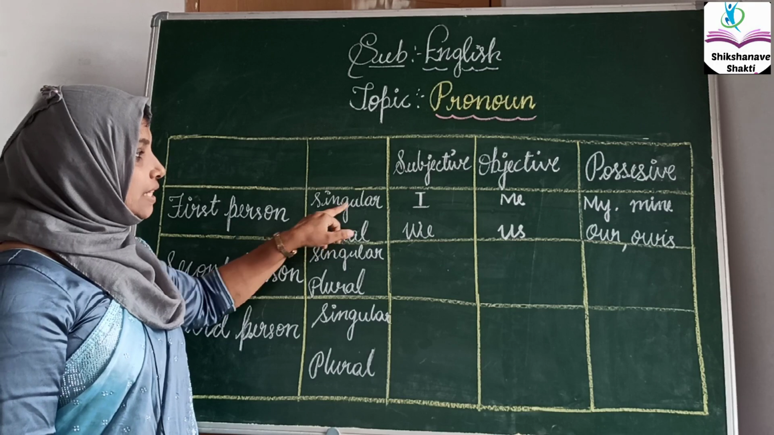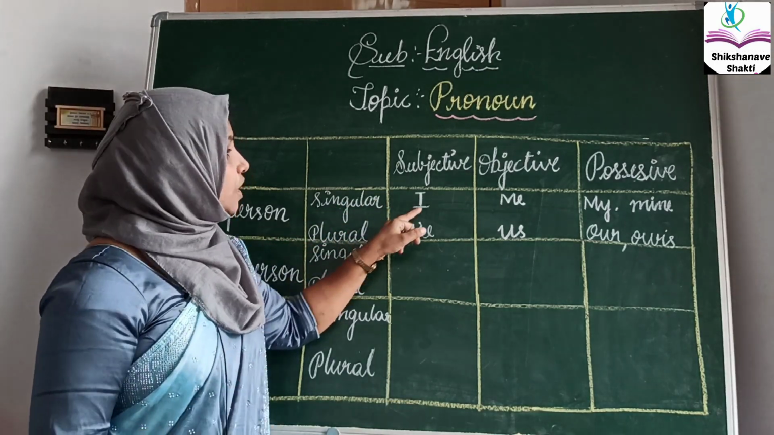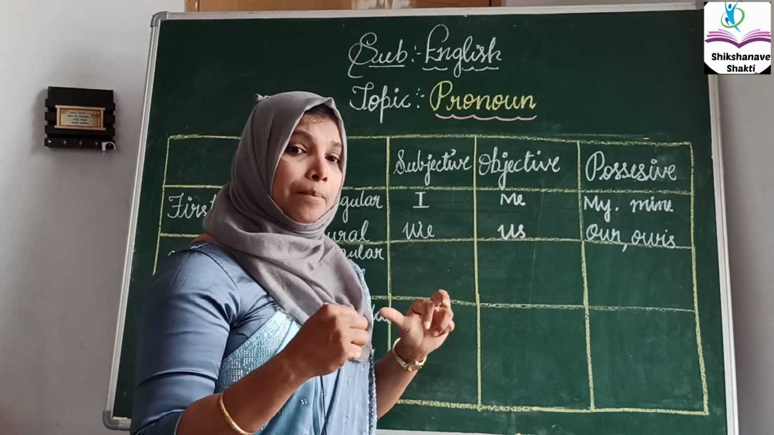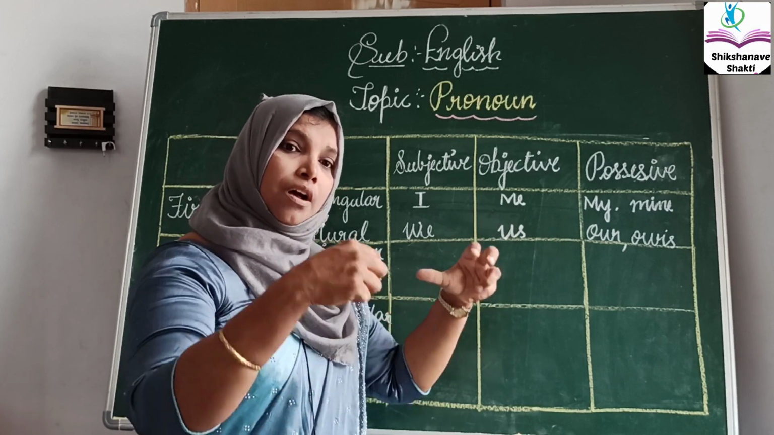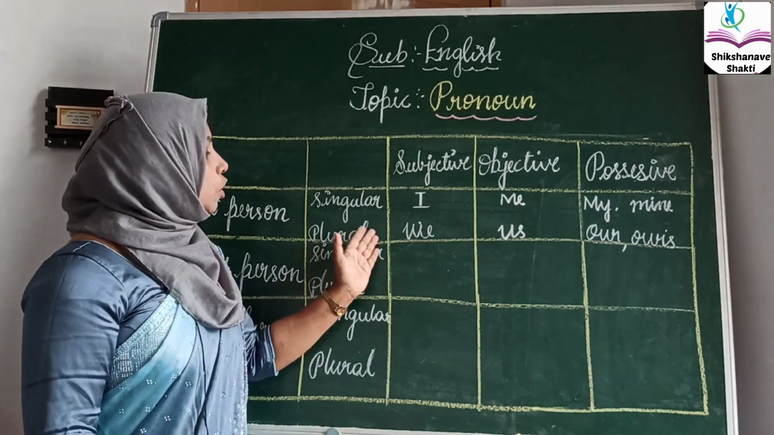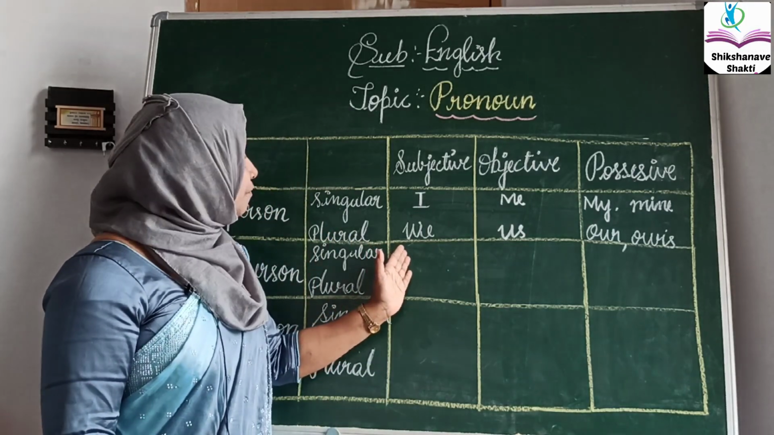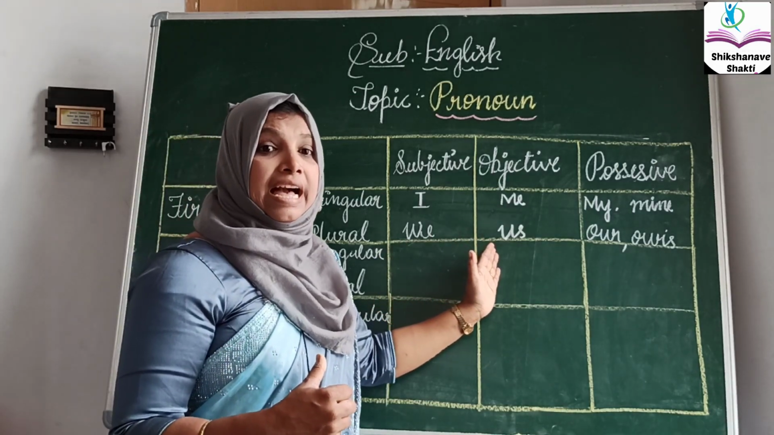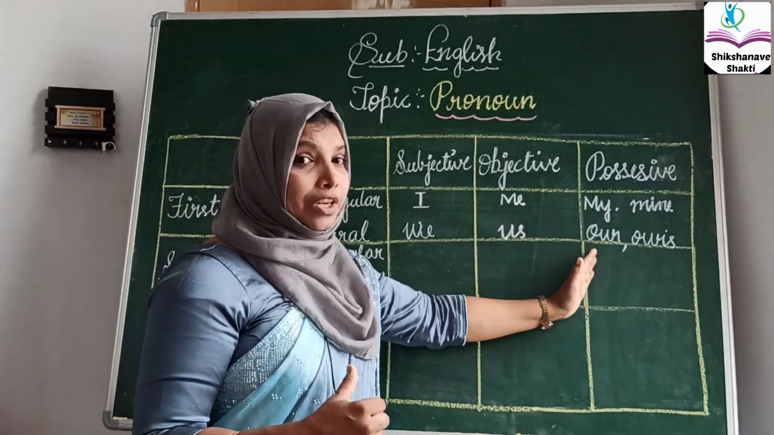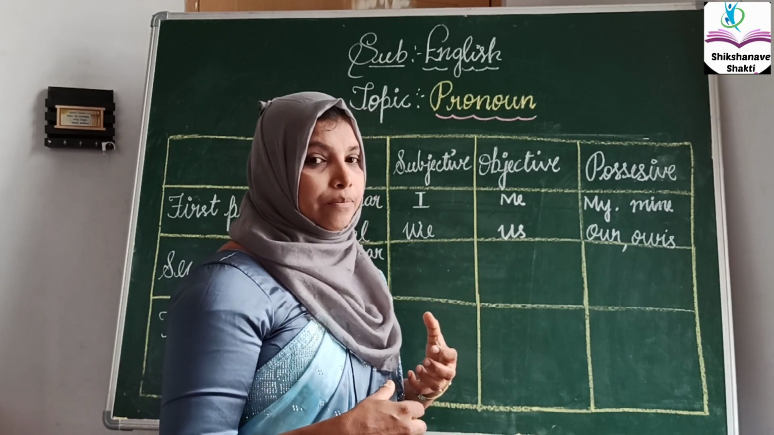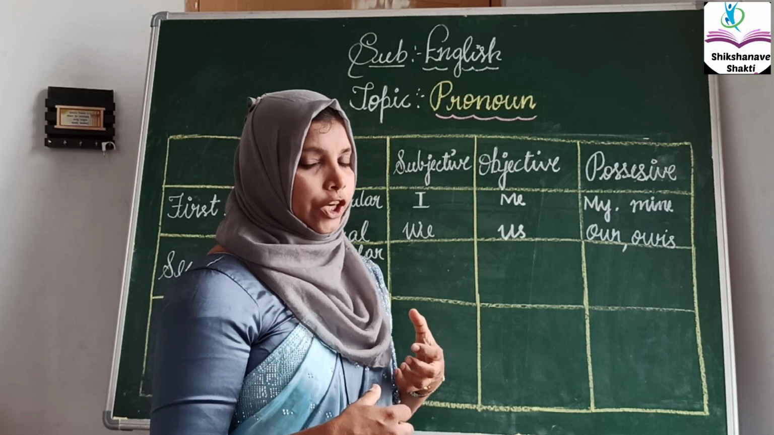The singular will be in the subjective I only. Objective, me. Possessive, mine. These all things belong to I only. I means myself only. The next one is in the plural. The plural form in the first person will be we. In the objective it will be us. Possessive will be our, ours. If you want to understand briefly, we'll do some examples later on.